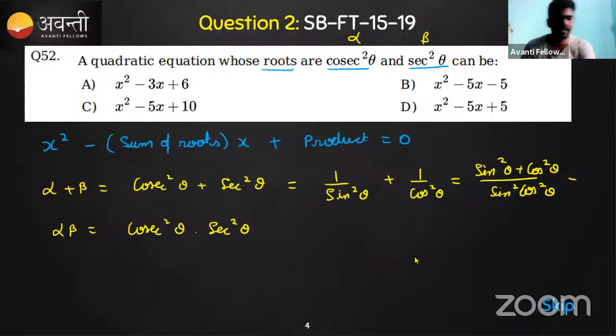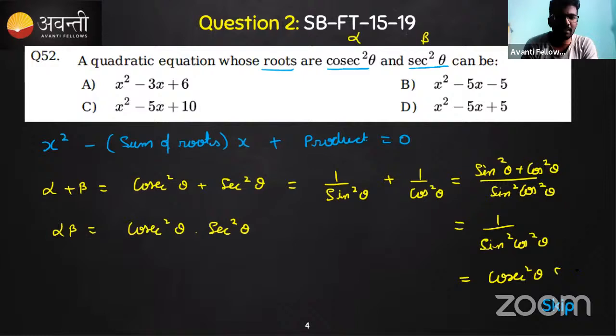Correct, very good. So this one is the same as saying 1 by sine square theta and cos square theta. And that is also the same as saying cosecant square theta and secant square theta, isn't it? So now you can compare the sum of the roots and the product of the roots, both are one and the same. So alpha plus beta must be the same as alpha beta.